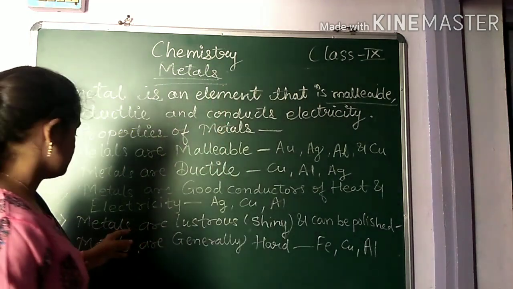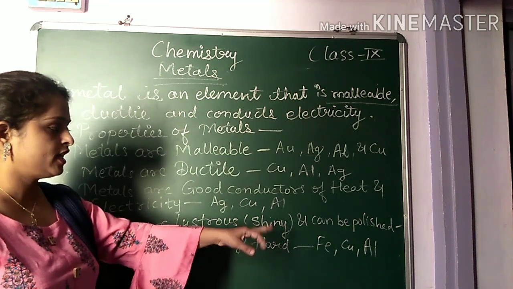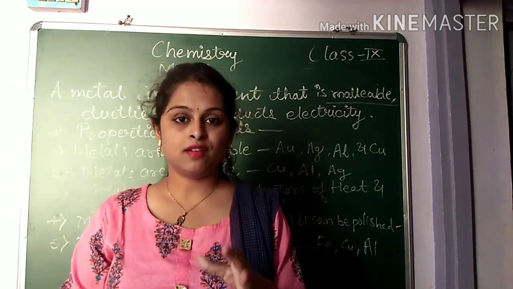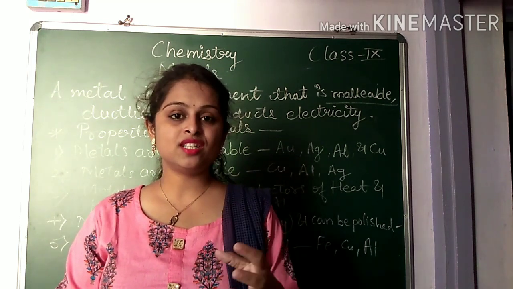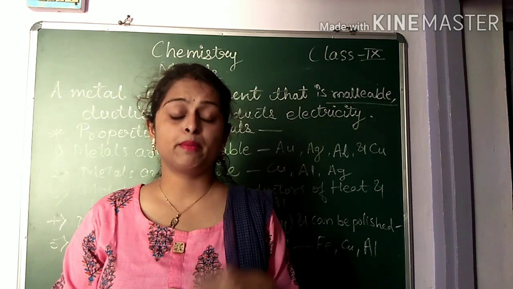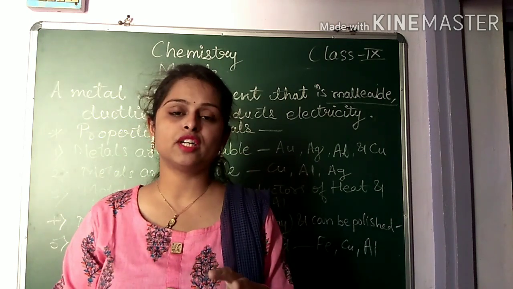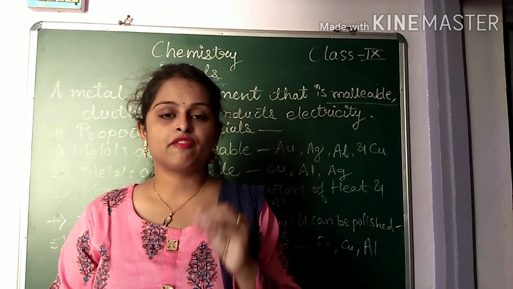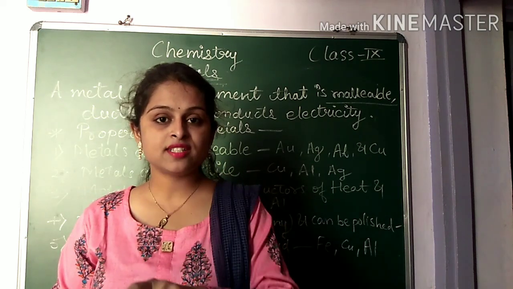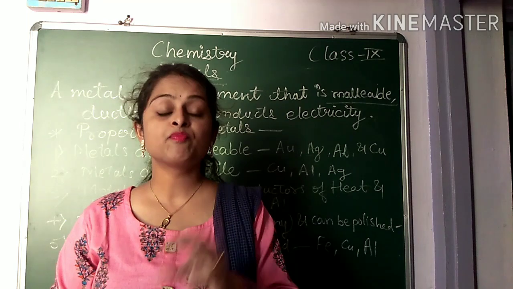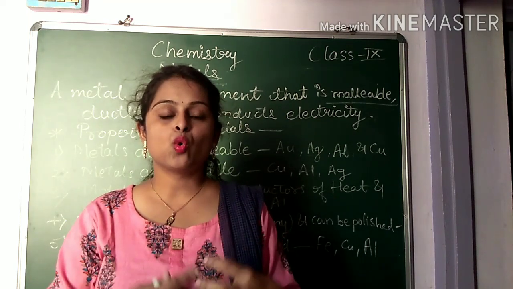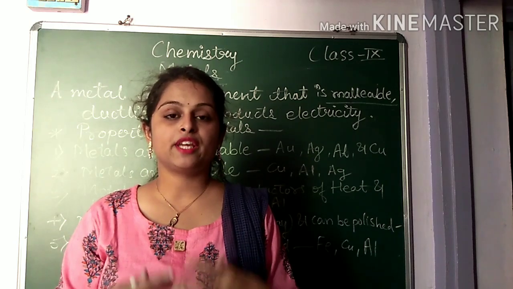The next property: metals are lustrous, shiny and can be polished. Lustrous, shiny मतलब चमकदार. Silver and gold. Why do we use these elements, even copper, for wearing? Because they have a very different kind of shine. They are very lustrous. The metals which have a shiny surface are said to have shiny or lustrous characteristics. That's why gold and silver are useful for making ornaments.